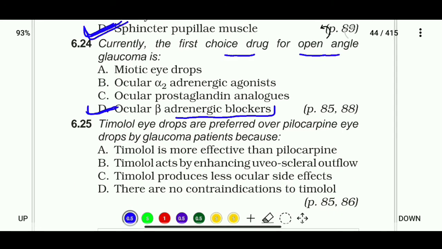Timolol eye drops are preferred over pilocarpine eye drops by glaucoma patients because timolol is more effective than pilocarpine, or timolol acts by enhancing uveoscleral outflow, or timolol produces less ocular side effects, or there are no contraindications to timolol. So the correct answer is that timolol eye drops are preferred over pilocarpine eye drops because timolol produces less ocular side effects.